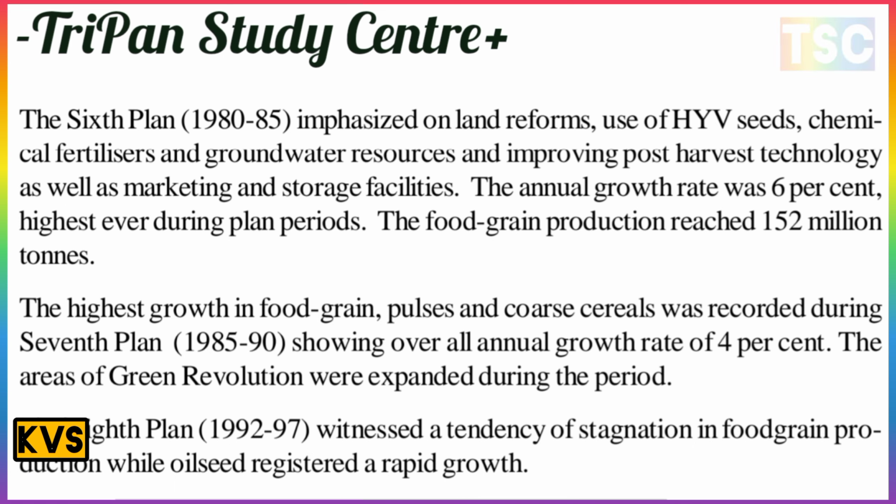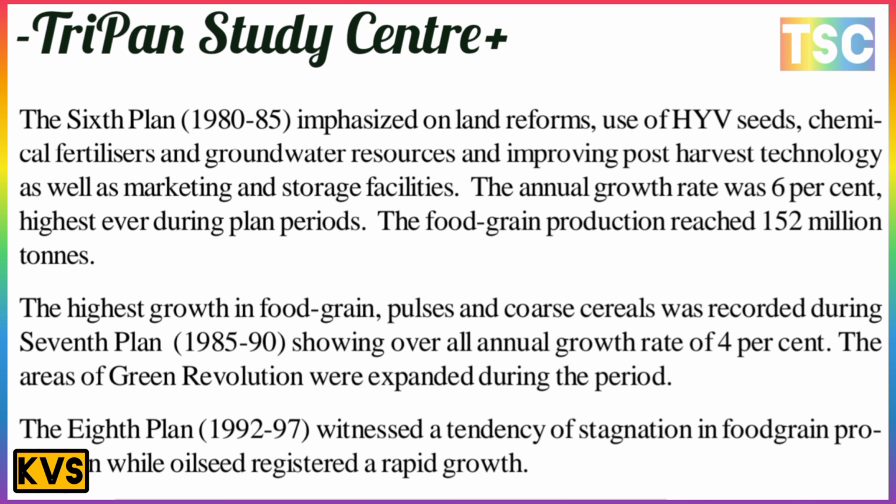Use of HYV seed and chemical fertilizer, groundwater resources, and improving post-harvest technology as well as marketing and storage facilities. The annual growth rate was 6%, the highest ever during the planned period. Food grain production reached 152 million tons. This is important here: 152 million tons.